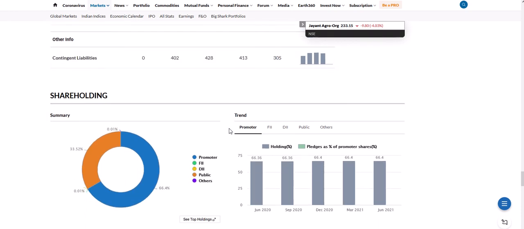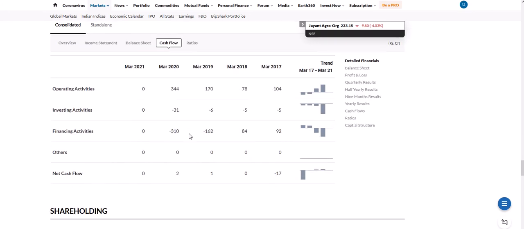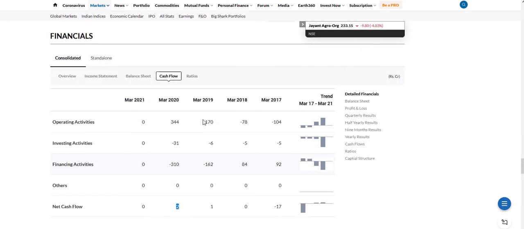Now you can see the cash flow here. The cash flow data for March 2021 is not there, but in 2021 they have good cash from operational activity, and the net cash flow is 2 crore for the company. Ratios, you can see all the ratios here in one place on this website.